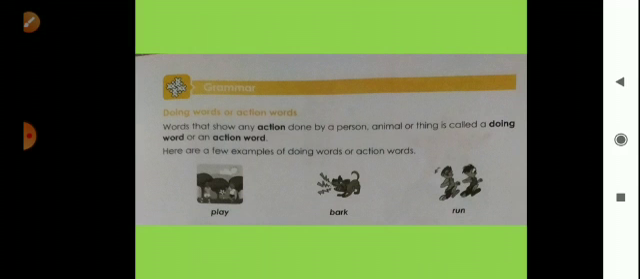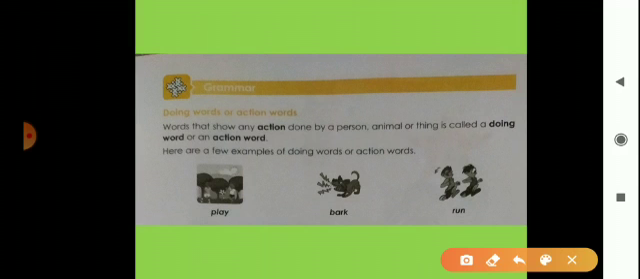Words that show any action done by a person, animal or thing is called doing word. Or an action words, which action we do, these are action words. Okay. Here are a few examples of doing words or action words.